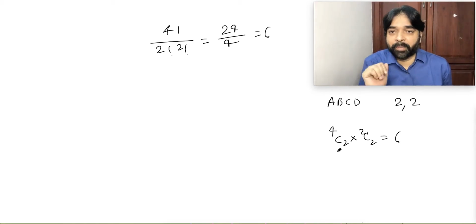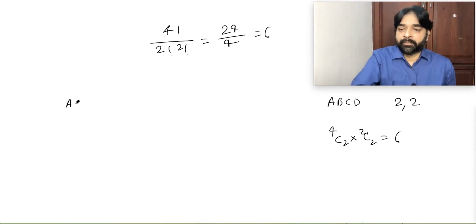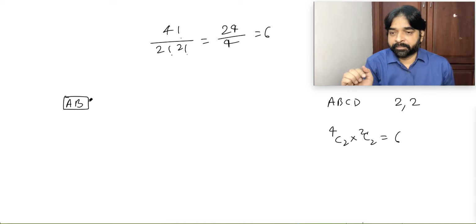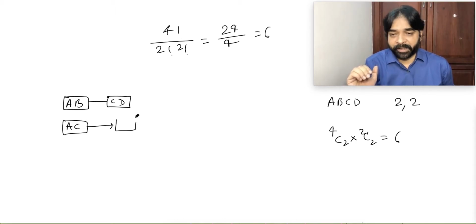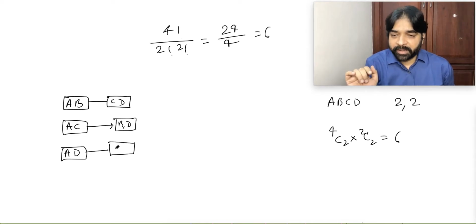Let's do the more manual. What are the possibilities? First group contains AB, other group contains CD. Next, AC, other group contains BD. One group contains AD, other group contains BC.